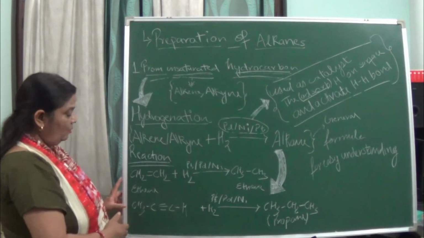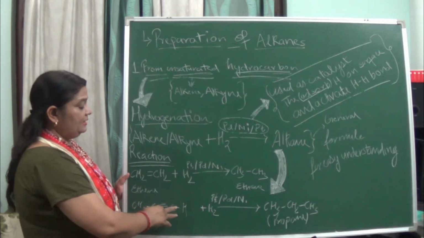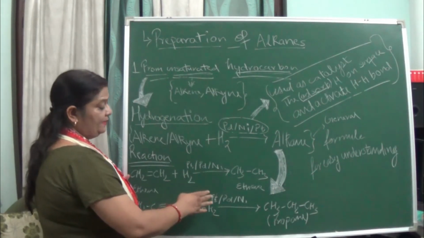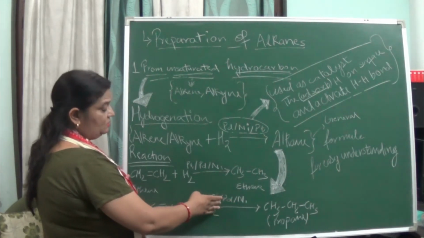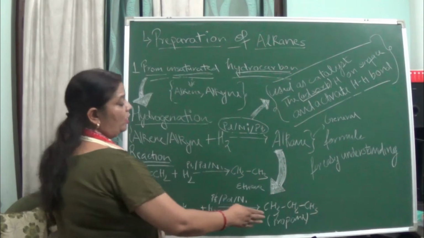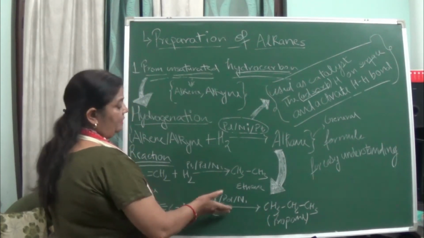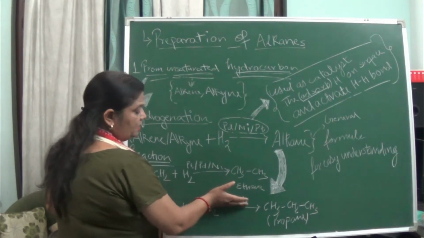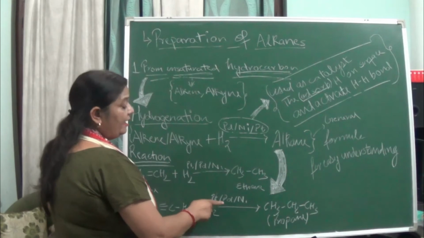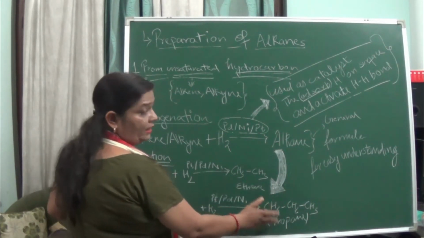Now if we take propyne, CH3-C≡CH, and add hydrogen in the presence of the catalyst, platinum, palladium or nickel, it forms propane, because the hydrogen gets activated by the presence of the catalyst, and we get the corresponding alkane.